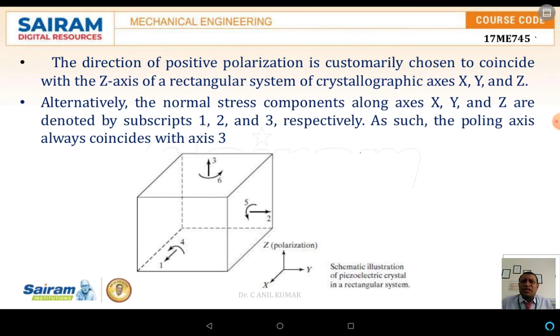Now here the direction of the positive polarization is customarily chosen to coincide with the z-axis of the rectangular system crystallographic axis XYZ. Alternatively, the normal stress components along the x-axis, y-axis and z-axis are denoted by means of 1, 2 and 3 respectively. As such, the poling axis always coincides with the axis 3.